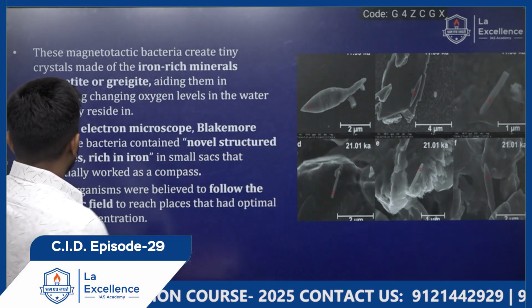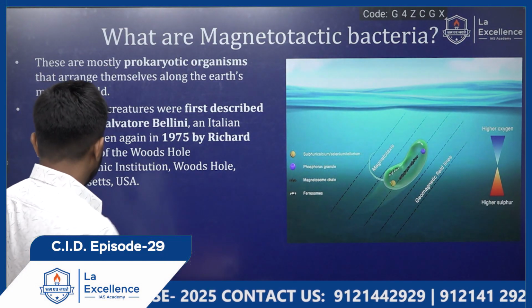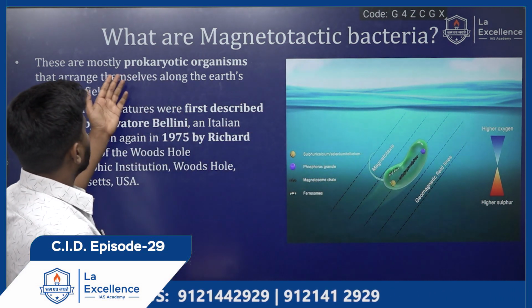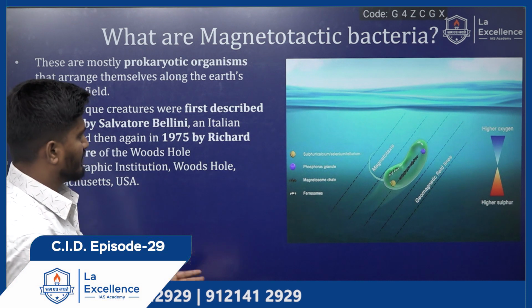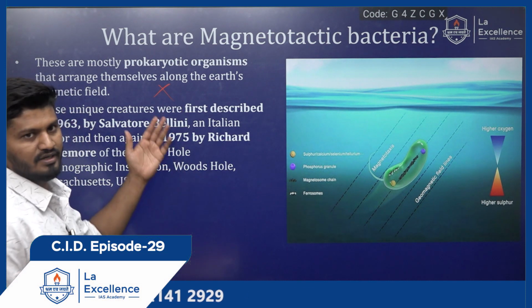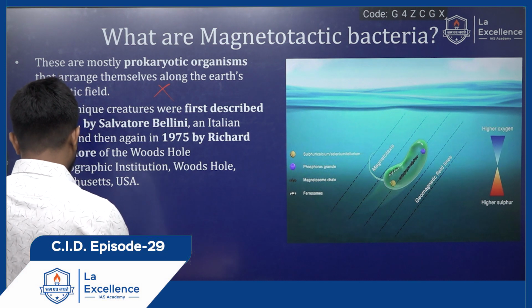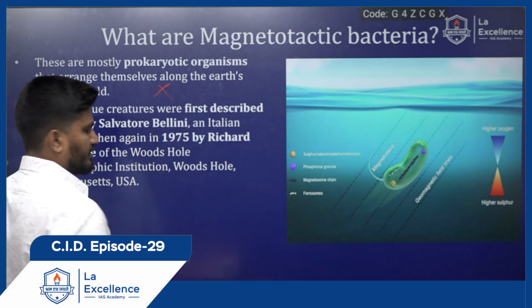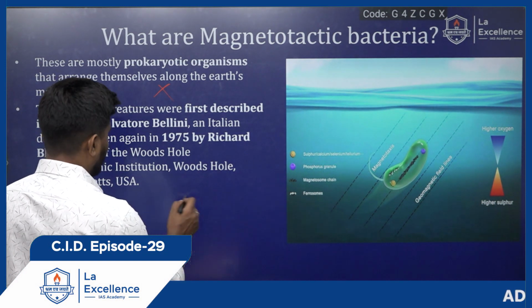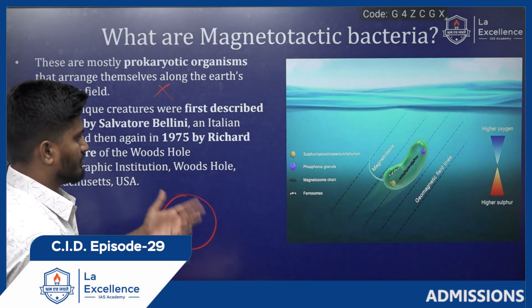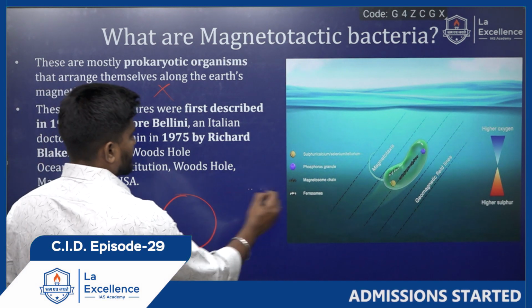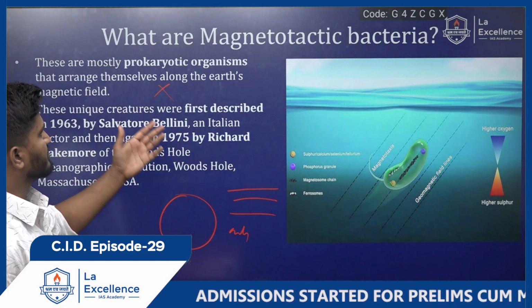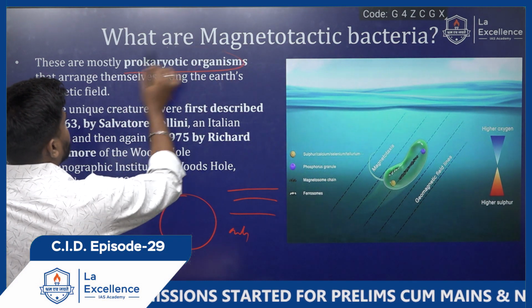questions like this: consider the following statements with respect to magnetotactic bacteria. These are examples of eukaryotic organisms, and the statement becomes wrong, because they are prokaryotic organisms. They can also say that these organisms are not found around the Indian Ocean, that they are present only at the northern or southern pole. This becomes wrong again. So this is how UPSC can trick you. They can ask three statements and ask whether only 1, only 2, or only 3 statements are correct. So it becomes imperative for you to understand with a deeper perspective.